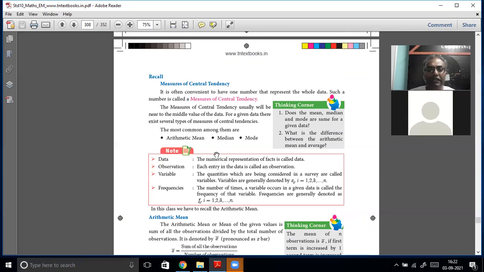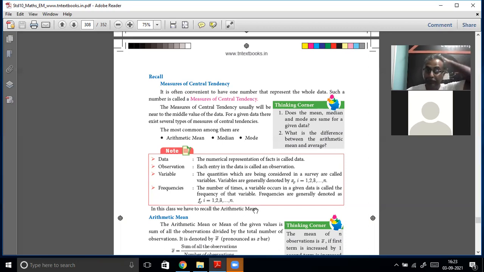Okay. What is data? You are observing some facts and you convert them into numerical terms. That is data. What is an observation? Each entry of data, one row of entry of the data, is called an observation. What is a variable? Suppose you are doing a customer survey or a political opinion survey. Those quantities that you are noting, x1, x2, x3, x4, like that, up to xn, are the variables. Then you also have something called frequency. How many times that variable occurs is called the frequency of that variable.